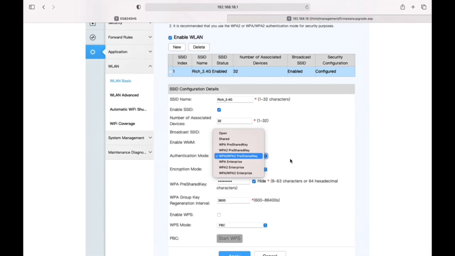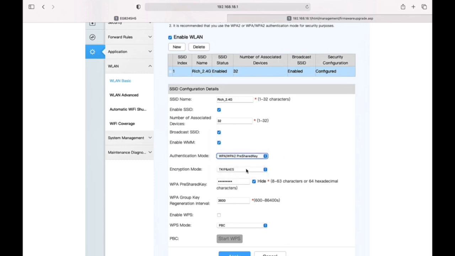Now, the reason for this option is compatibility, because some older devices, like those made prior to 2006, may not be compatible with the AES encryption that is used with WPA2. So these older devices will connect to the older WPA protocol, but at the same time, modern devices will connect to WPA2.